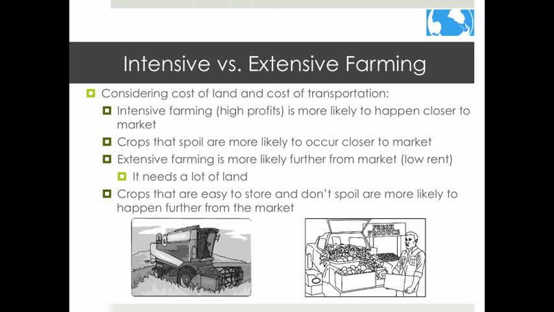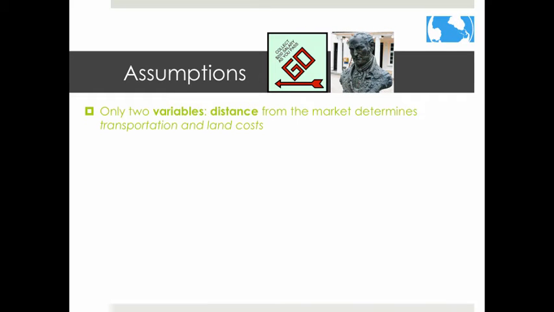So, summing up what we've learned so far, the model is going to predict that intensive farming and farming of crops that spoil are going to occur closer to market. It also predicts that extensive farming and crops that are easy to store will occur further from the market. The real world has a lot more variables than Von Thunen accounted for. He only considered land cost and transportation cost.